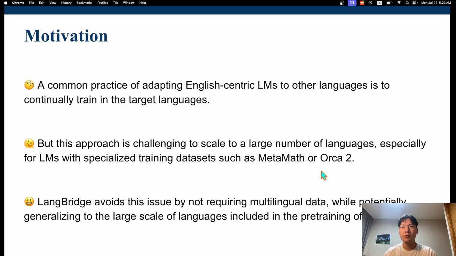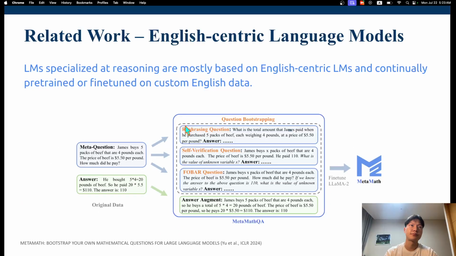So you would need to construct the training dataset in other languages to apply this approach to these models. Now, for just a handful of languages it might be possible, but doing that for hundreds of different languages is quite infeasible. LangBridge avoids this issue by not requiring multilingual data while potentially generalizing to the large scale of languages included in the pre-training of the encoder.